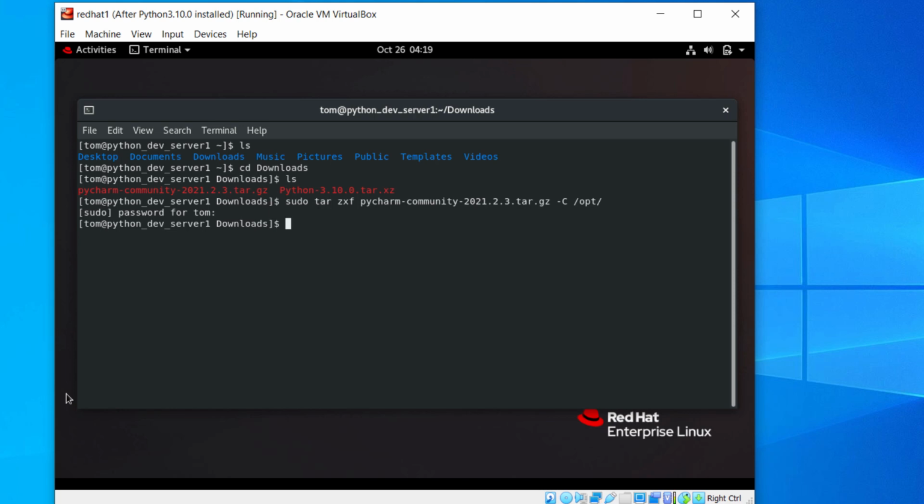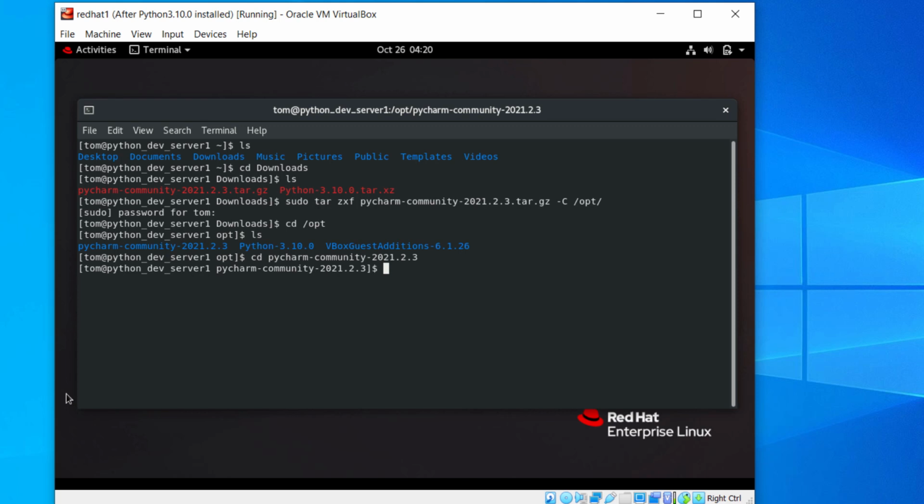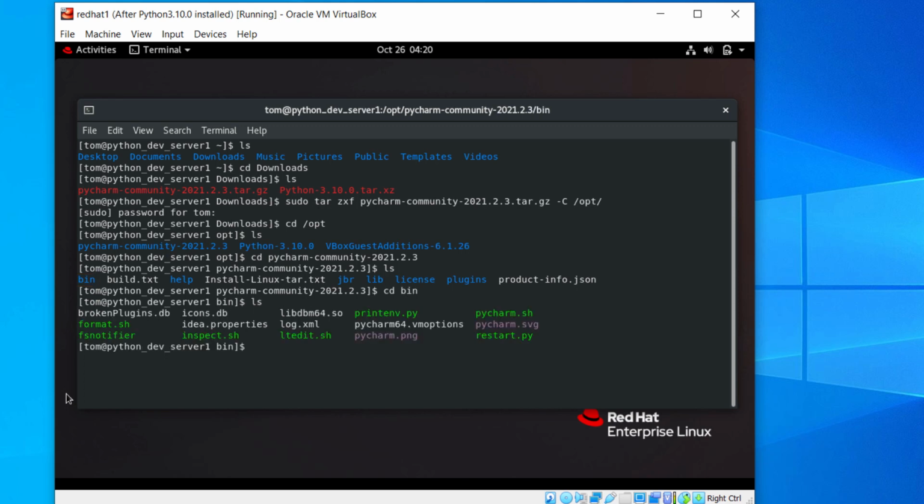OK, extraction has been completed. Go to the opt directory. This is the Pycharm installation directory produced by the tar command. The installation script is in the bin directory. Go into it. To install Pycharm, run this script.